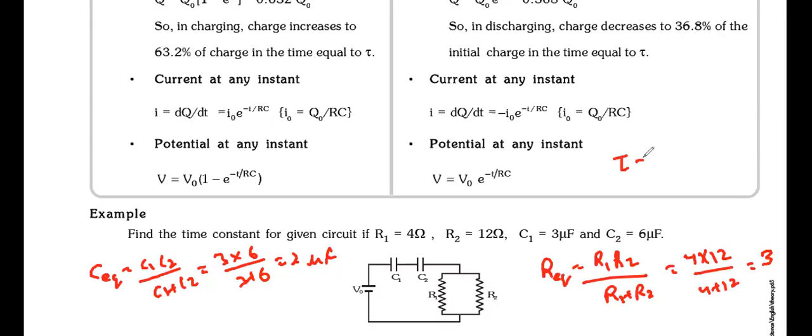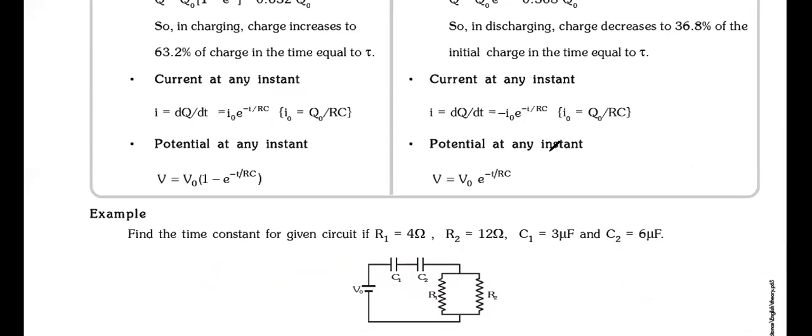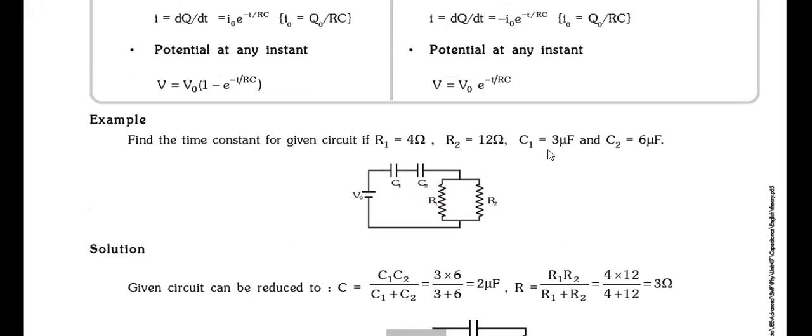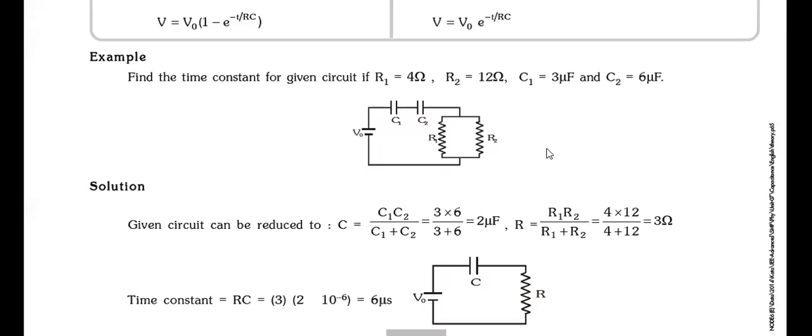Can you find tau? Tau is equal to what? RC. So it is equal to what? Understanding, everyone? Okay. Then you just use the formula. The time constant is found, na? Yes or no? Tell me. Got it, everyone? 6 microsecond. Anyone have any doubt in this? Tell me. No? Clear? Everyone? Sania, Samya?